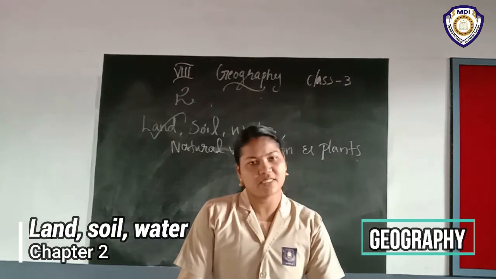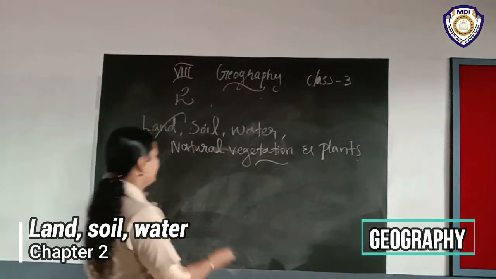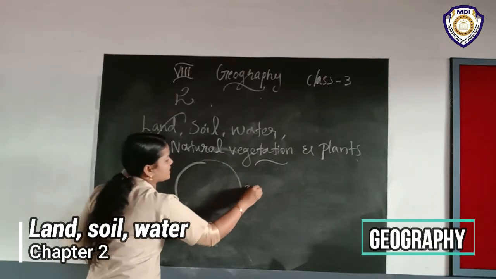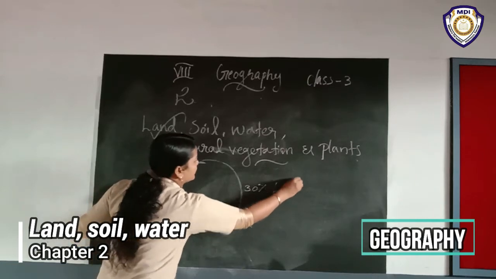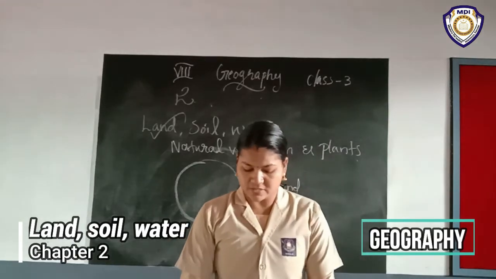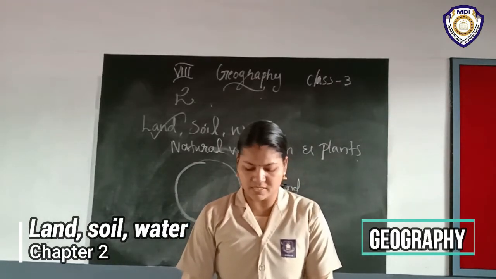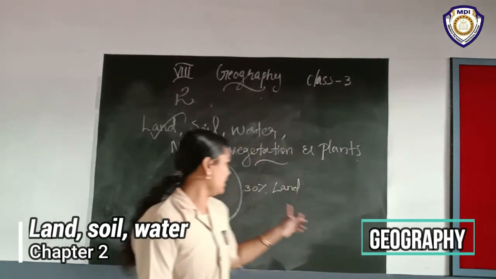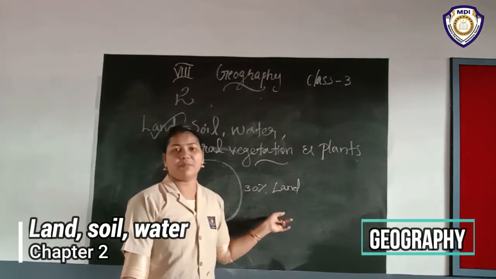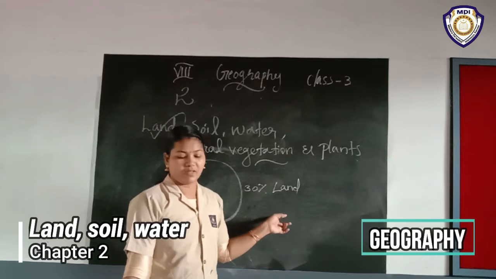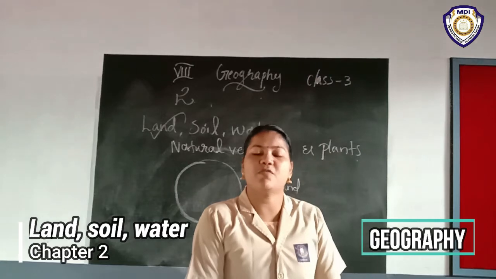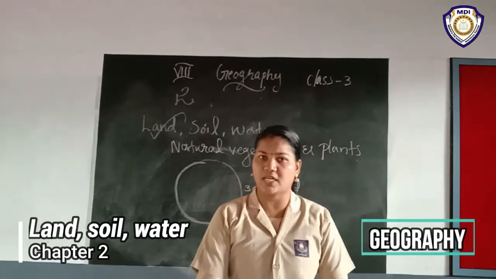Listen, 30% of the total area of the Earth's surface is land. Here is the whole Earth's surface, and here only 30% is land area. How much? Only 30% land area. All parts of this small percentage are not habitable. Listen, 30% land area is available here, but it is not completely habitable. What do you mean by habitable? Habitable means suitable for living. Not habitable means an area not fit to live in.